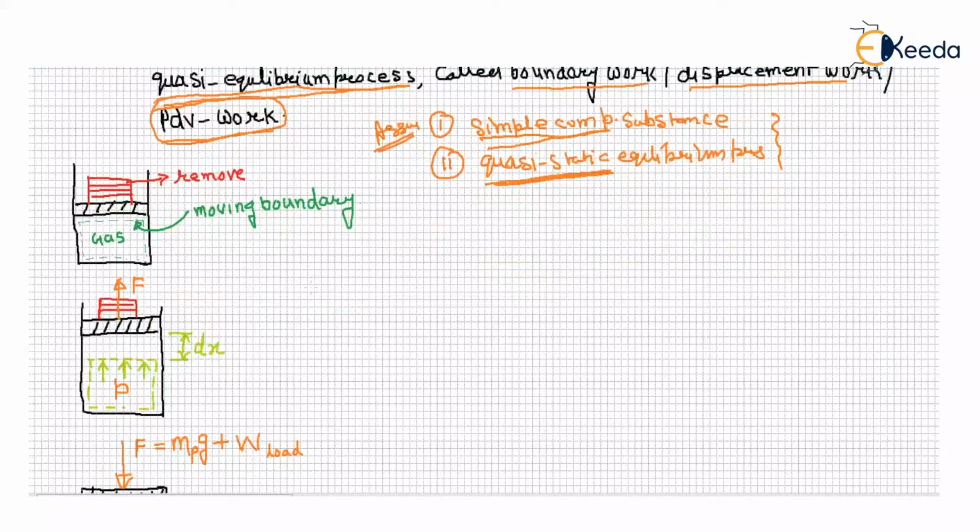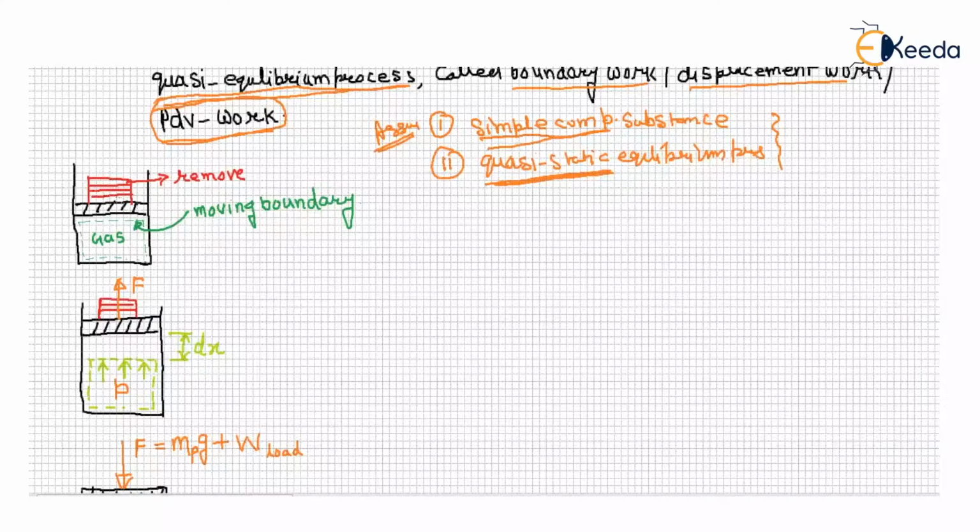See, there is a cylinder and this is your piston, right? And we take a gas which is a simple compressible substance. There is a system boundary. For the equilibrium of the piston, we put a weight in the form of different slices.